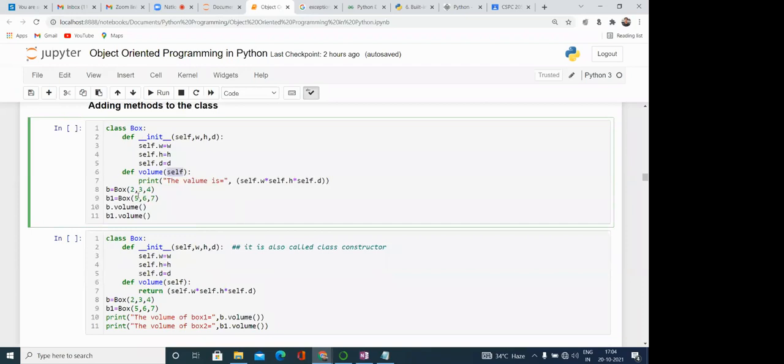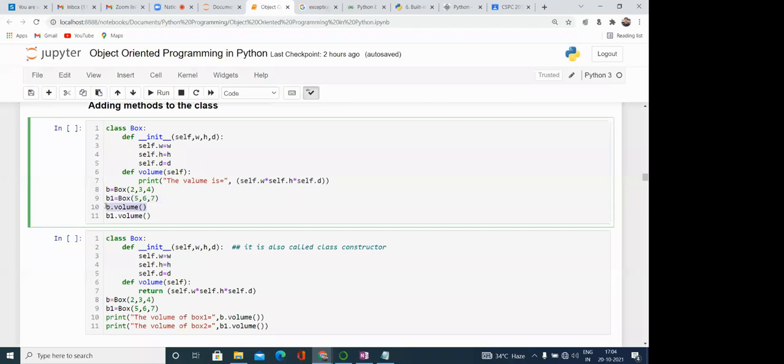Here we have created 2 objects, and b.volume means the object b is passed into this self. Self means b.